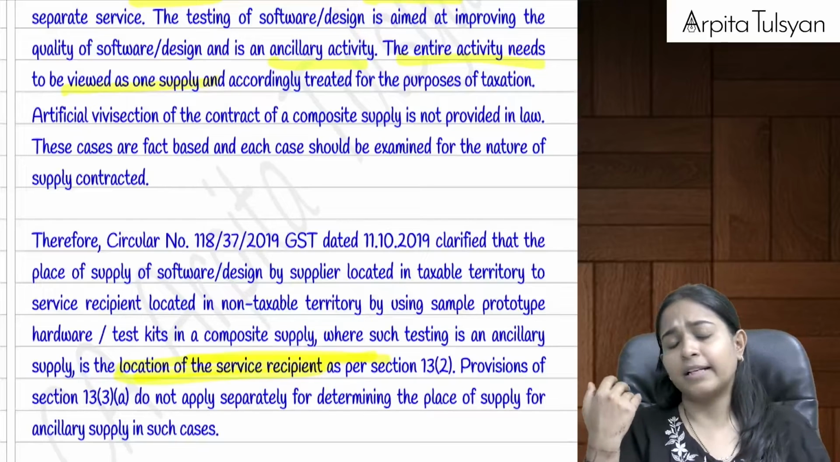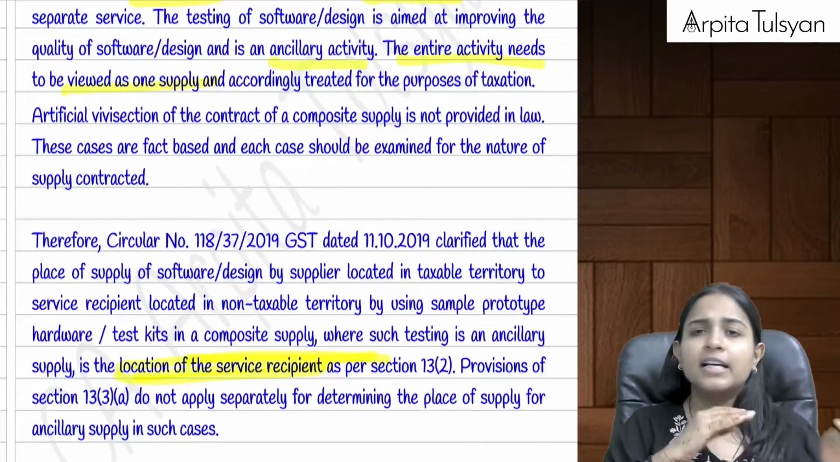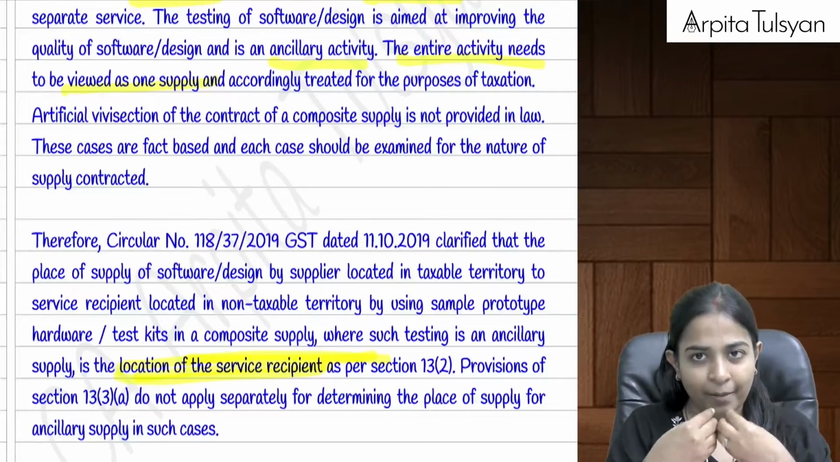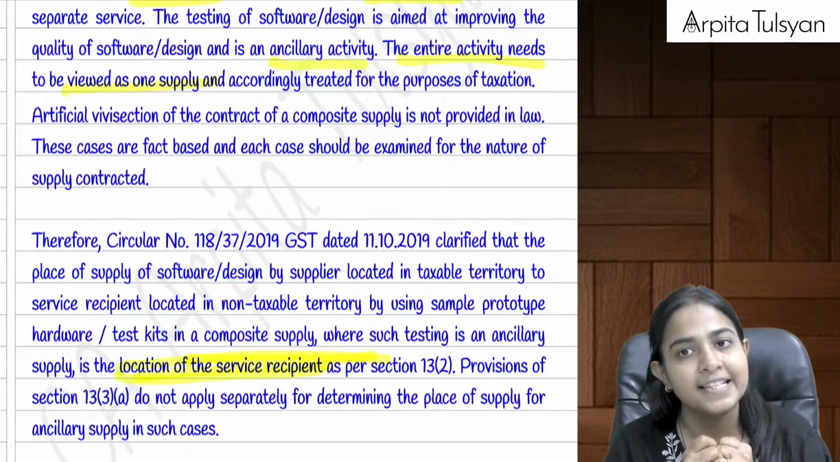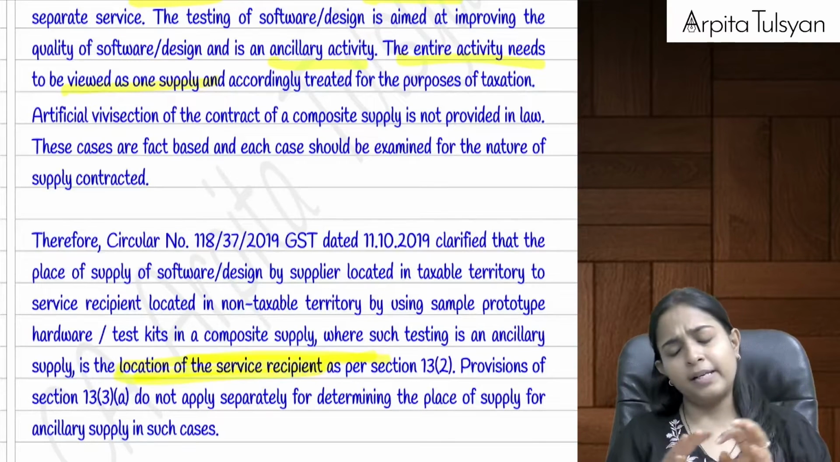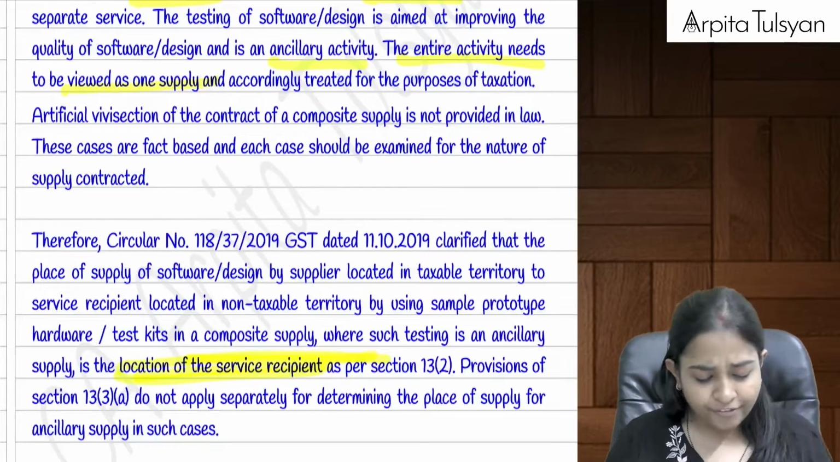And can we say section 13.3 does not apply at all? Because I am developing something, I am developing a software and giving. So can I say software development was nowhere there in our specific services, so it will fall under section number 13.2. Yes, so normally section 13.2 will be applicable and the location of recipient will be the place of supply.